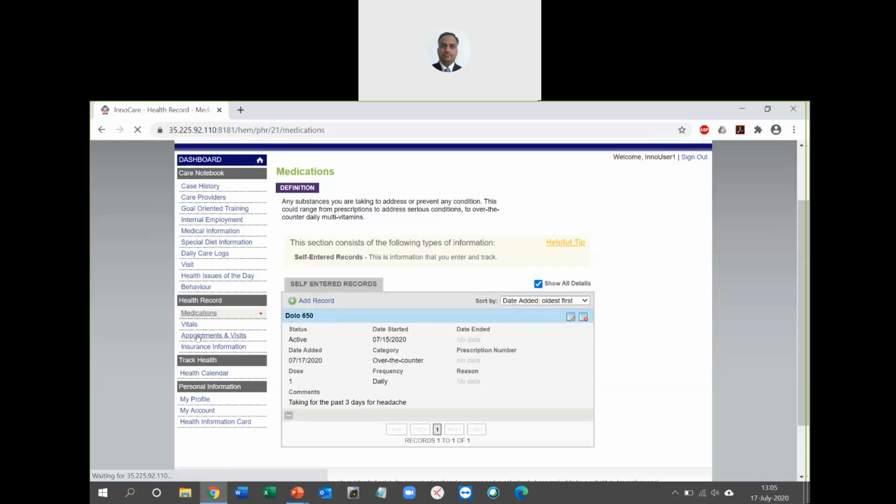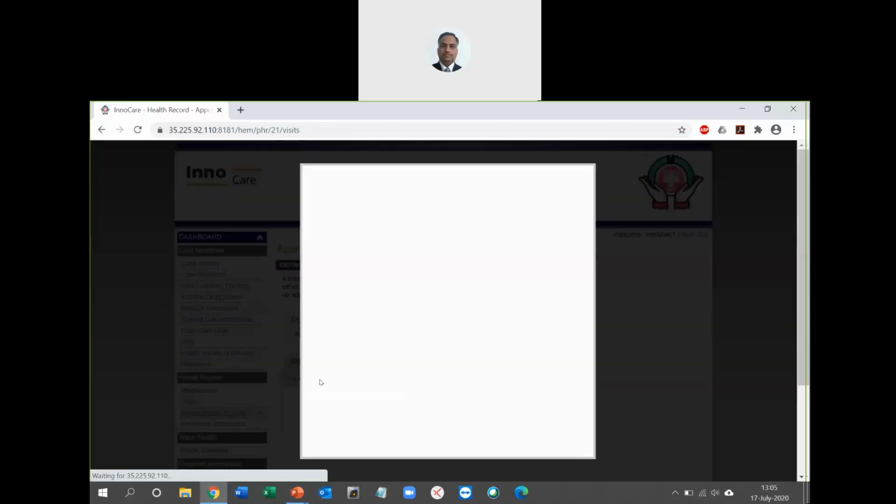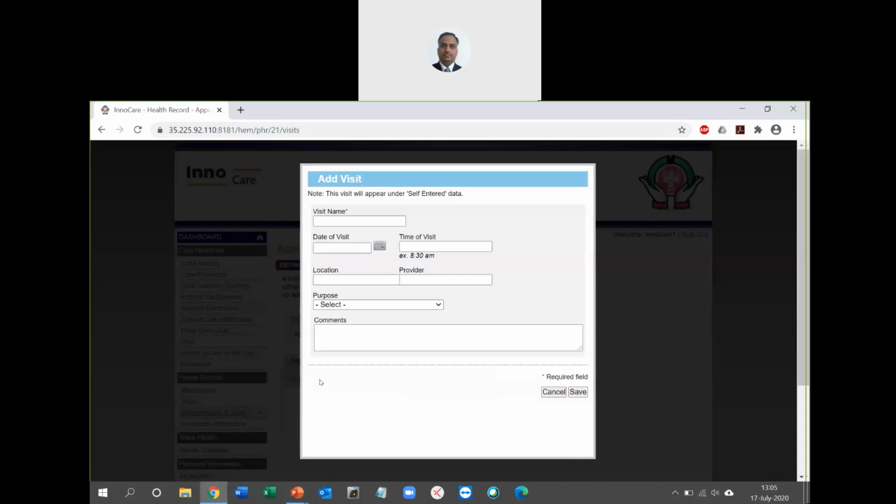The next section here is appointments and visits. This is useful for you to plan your doctor appointments, whether it is a physiotherapist or a speech therapist that you have to take your child to, or a doctor that you have to visit. You basically say go to speech therapy. Let's say I'm just giving a quick visit name so that I'm able to easily understand. I'll give a date as, let's say, tomorrow at 10 a.m. and then location would be doctor's clinic.